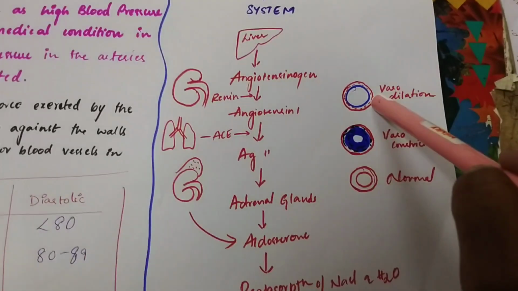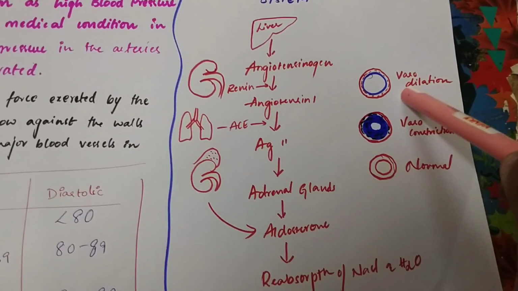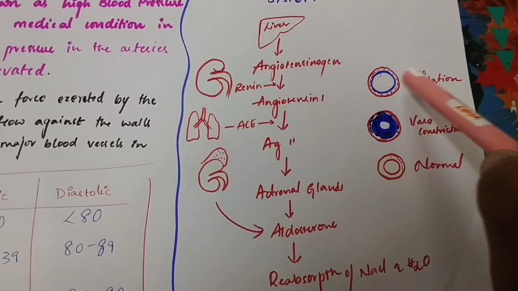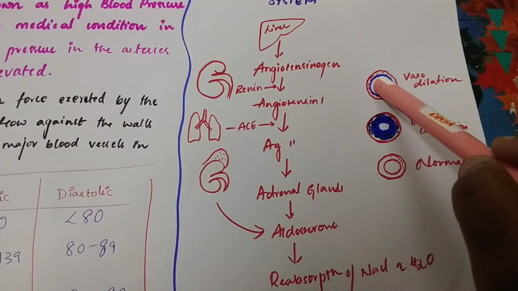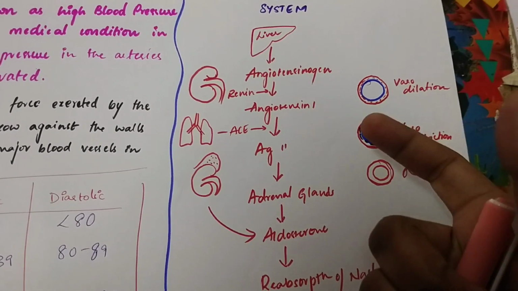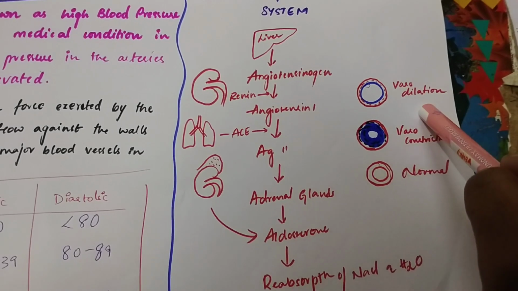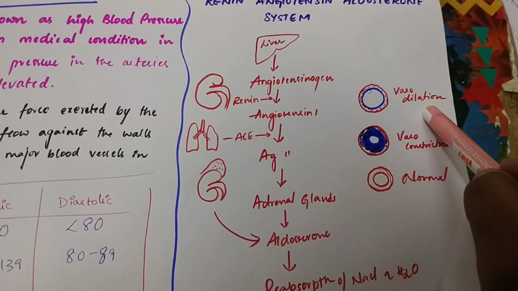Then coming to this, it is vasodilation. Vaso relates to the blood vessel, and dilation means it is dilated, so the space is more than normal. This is vasodilation, which is shown in the hypotension condition.